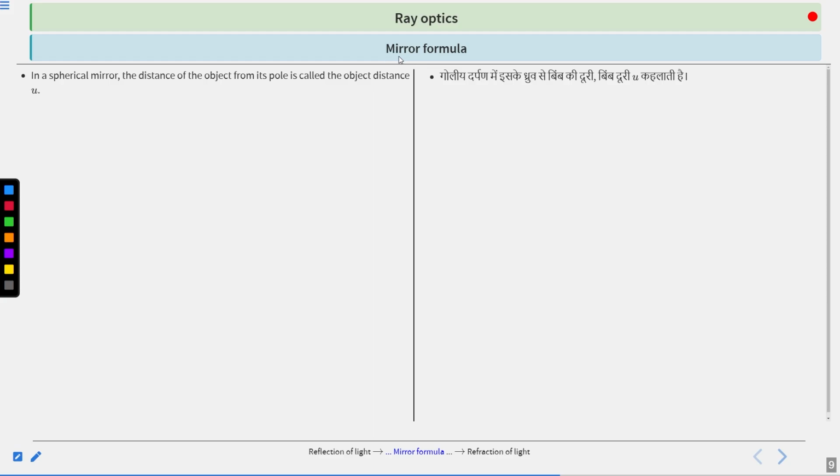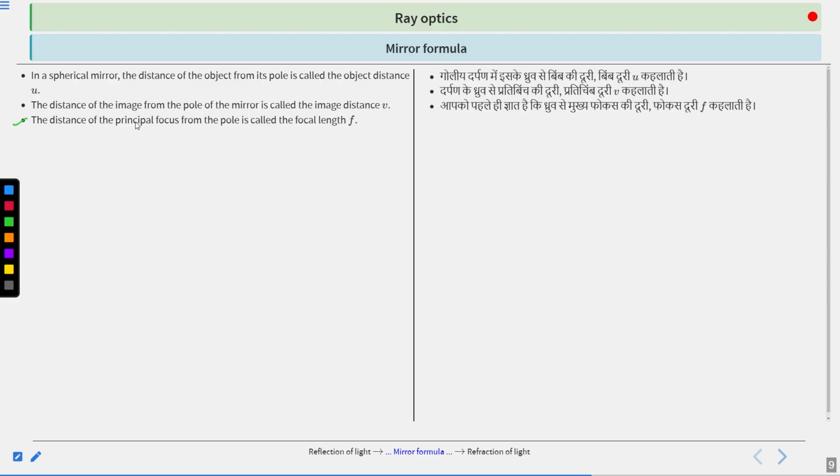Next is the mirror formula, and this mirror formula is very important. In a spherical mirror, the distance of the object from its pole is called the object distance, represented by U. And the distance of the image from the pole of the mirror is called the image distance, V. Listen carefully.